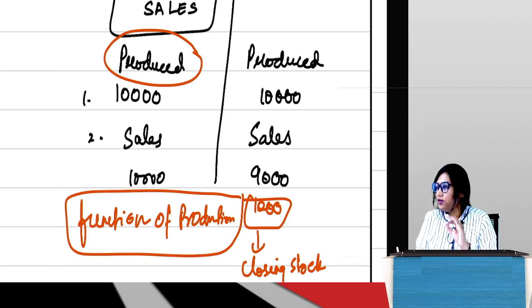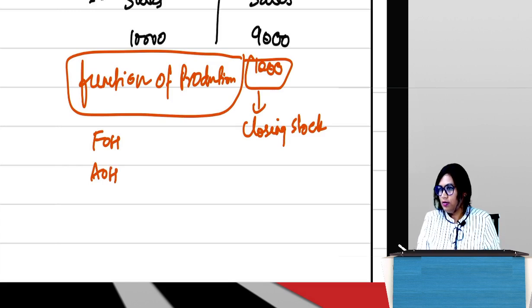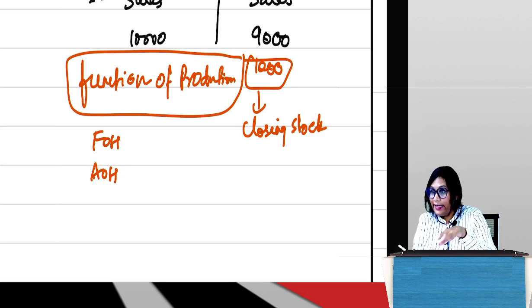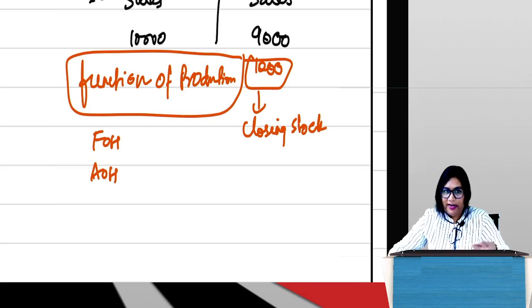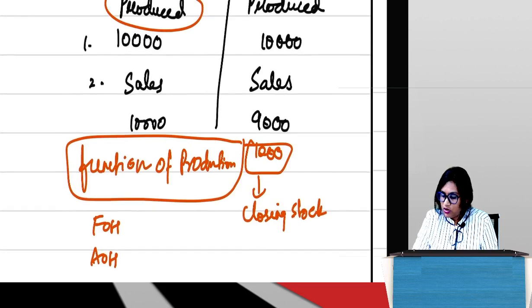They are always a function of production, which means my FOH, my AOH. FOH was what? Factory overheads, which means these are the costs incurred in the factory, correct? Like rent, lighting. So if I were to divide these costs between all the units being manufactured, what would that number be? 10,000?